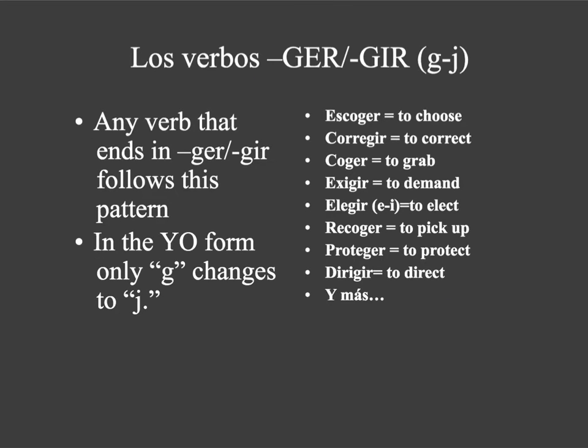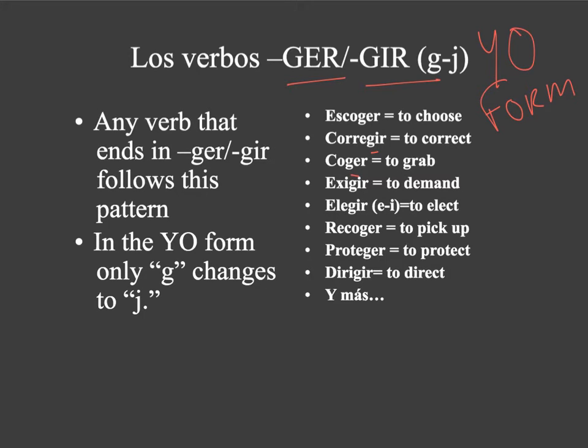Now, you've got any verb that ends in GER, GIR, okay? We'll get a G to J change in the yo form. This is for pronunciation reasons, okay? Think about it. We'll talk about it on the next slide, but all of these verbs, again, just the yo form, that G will change to a J, okay?